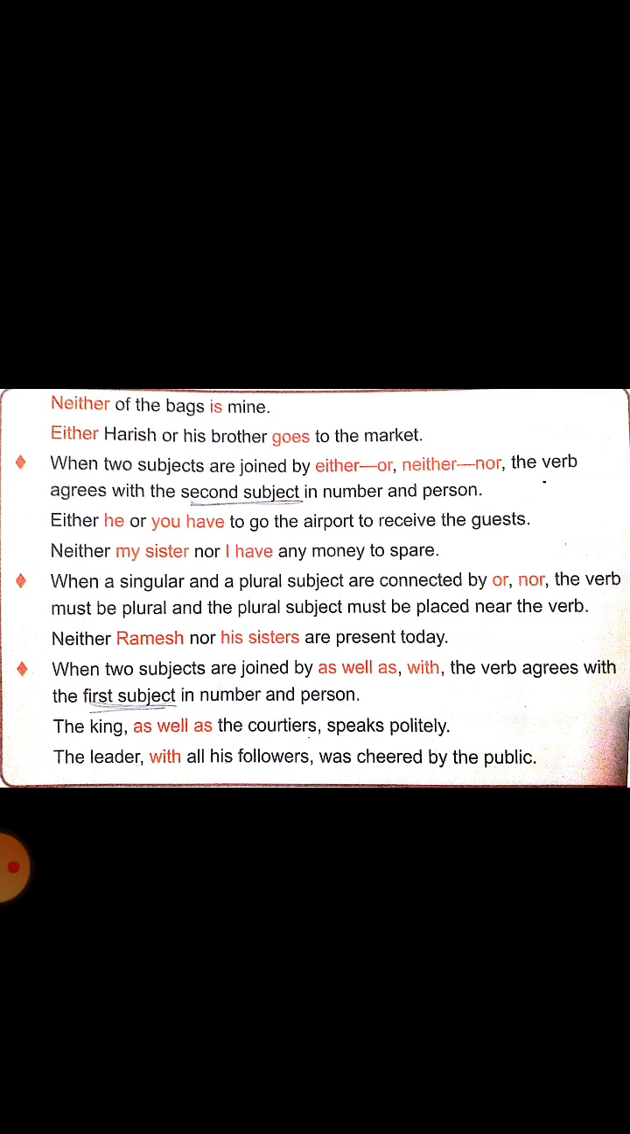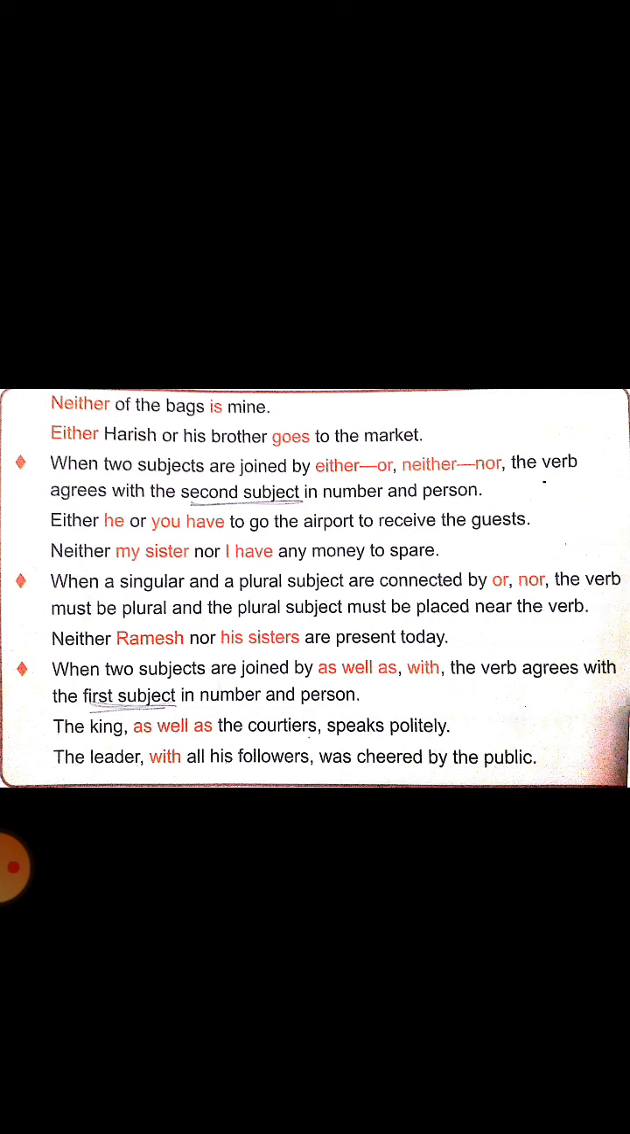Why do we use 'is'? Because neither is a negative pronoun. Look at the next sentence. Either Harish or his brother goes to the market. Here, either-or is not a pronoun, it is a conjunction. When it is used along with 'or', it is a conjunction. Either Harish, one subject, or his brother, another subject. Don't think that both are,